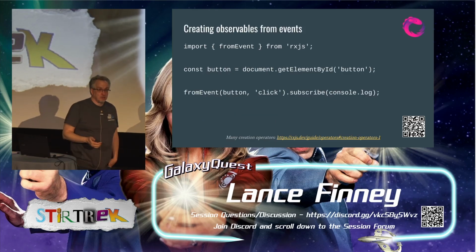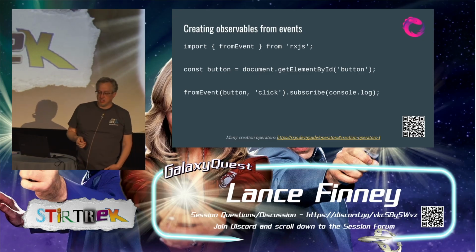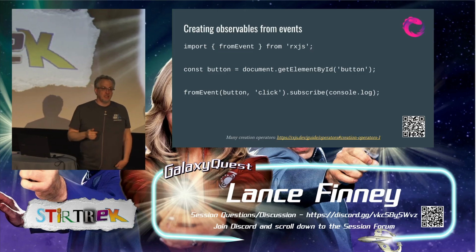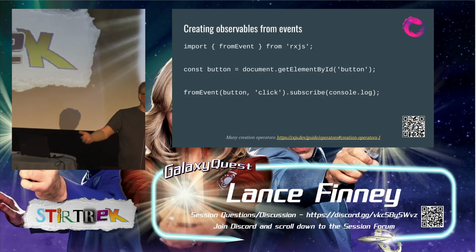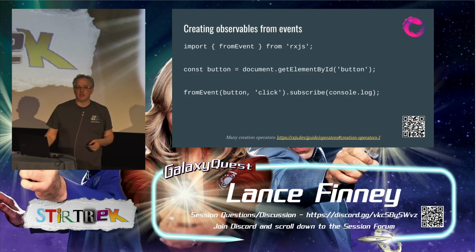We can also capture any event. So I can grab fromEvent from RxJS and wrap that around a button that we get from our document and say, I want to handle the click event. So now, anytime I click on that button, I'm going to get a console log with the information about that click. Is the control key depressed? Things like that. And there's a lot more things you can do with that. Again, documentation at the bottom.